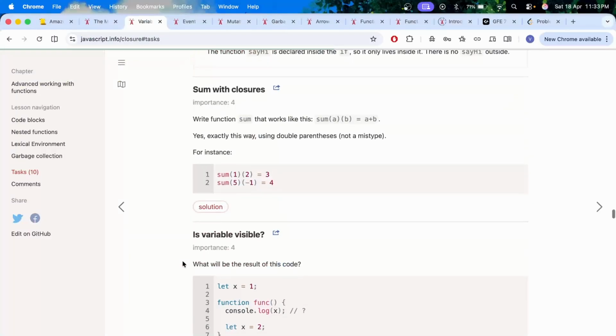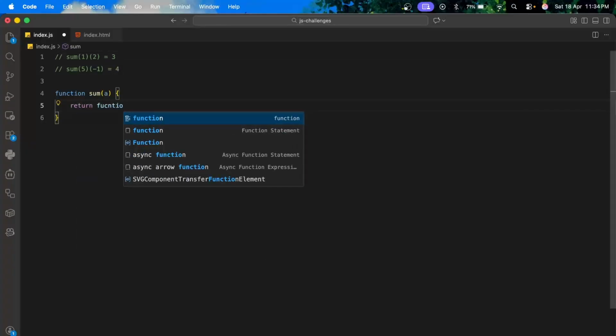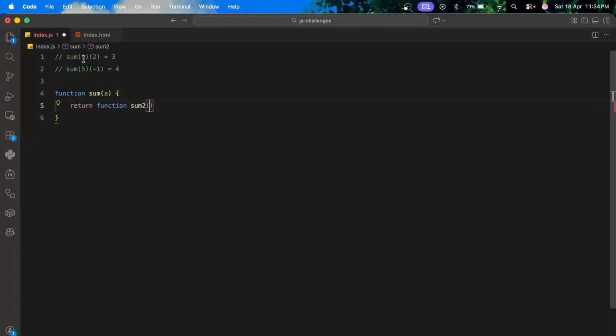So let's move ahead. Sum with closures, write function sum that works like this. Okay, so basically we have to write the function sum. Now in this example itself, we can see that sum is taking one argument. Okay, so let's say we have over here double brackets, basically this means that sum is returning a function and we are invoking that function as well. So sum needs to return a function. Let's call it sum2.